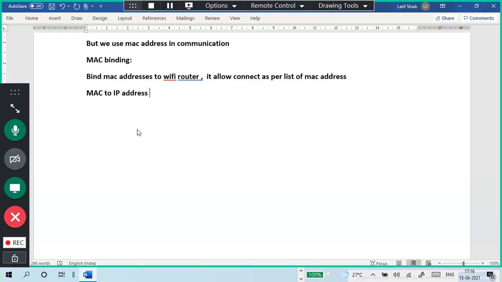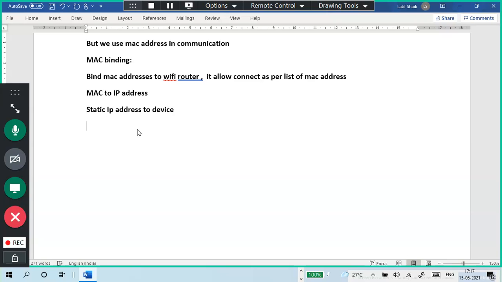IP should match, MAC should match, then only give connections. They'll put a static IP on the device normally, in a secure way. They will assign a static IP address to the device.